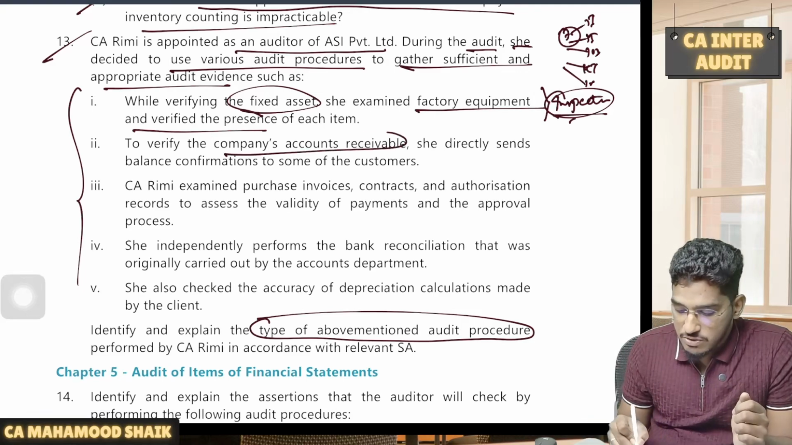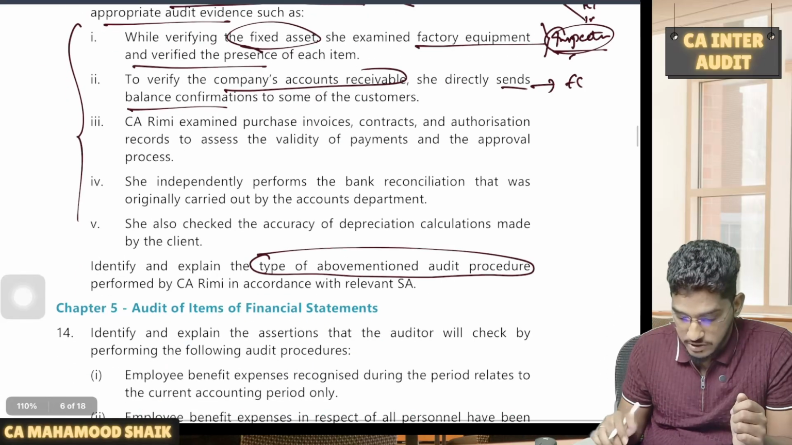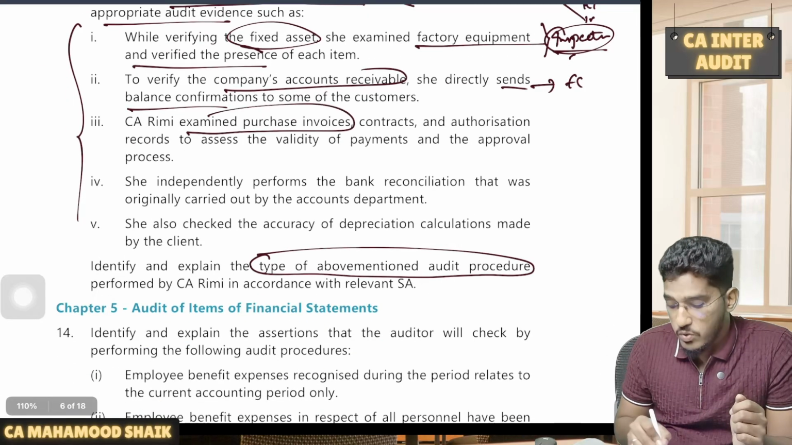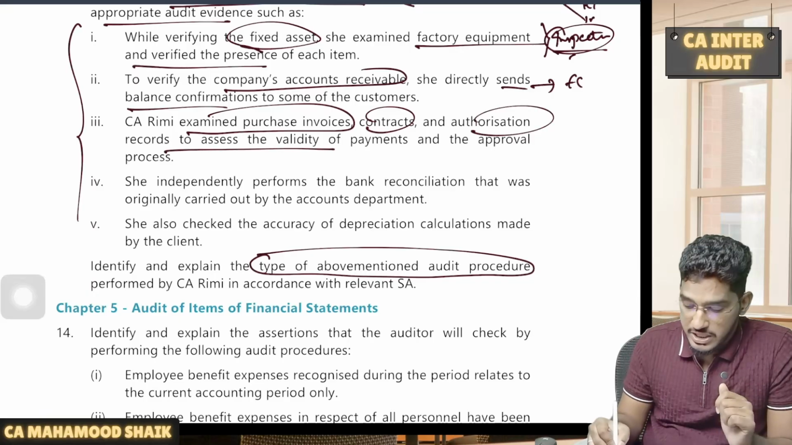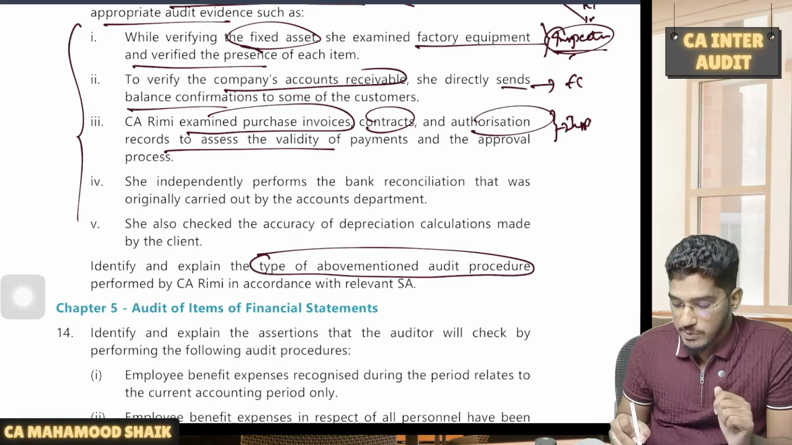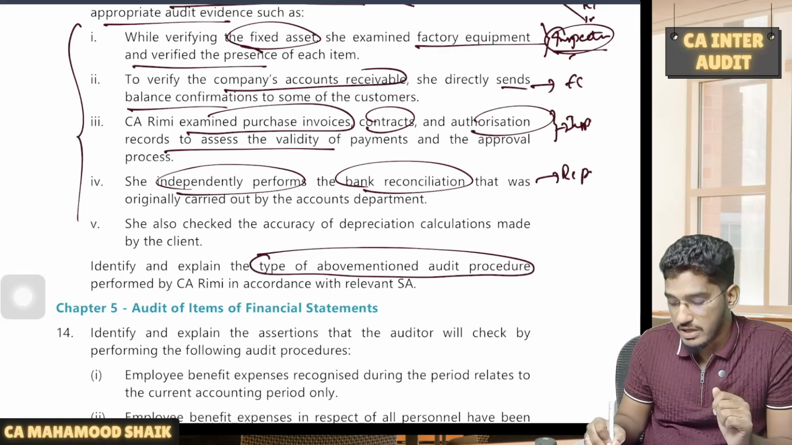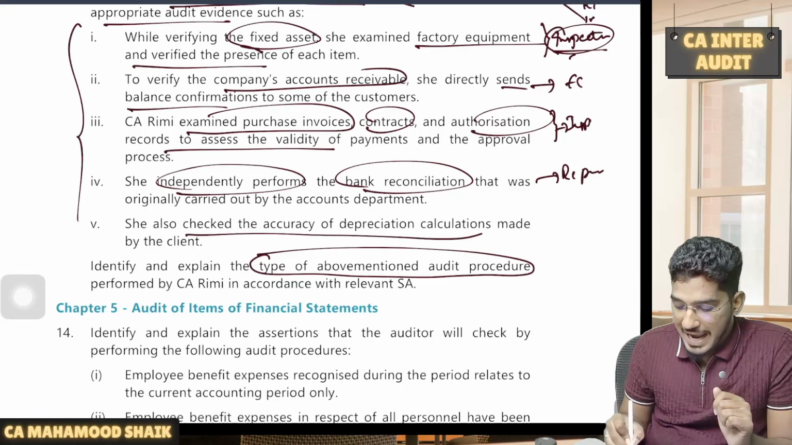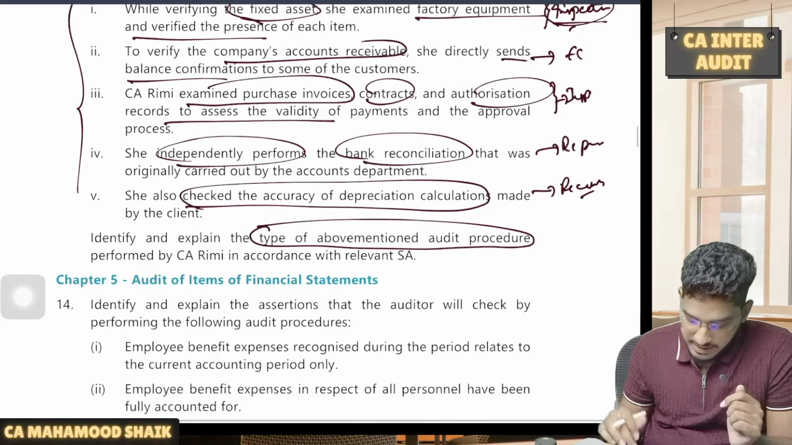To verify the company's accounts receivable, she directly sends the balance confirmation to some of the customers. This is external confirmation. She examines purchase invoices, contracts, authorization records to assess the validity of the payments, checking of the supporting documents. Once again, inspection. She independently performs a bank reconciliation, the auditor's independent execution, reperformance. She also checked the accuracy of depreciation calculations, nothing but recalculation, arithmetical accuracy.